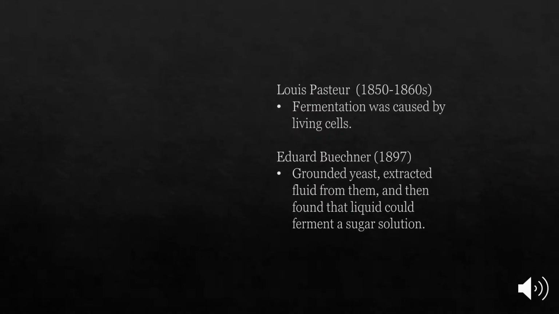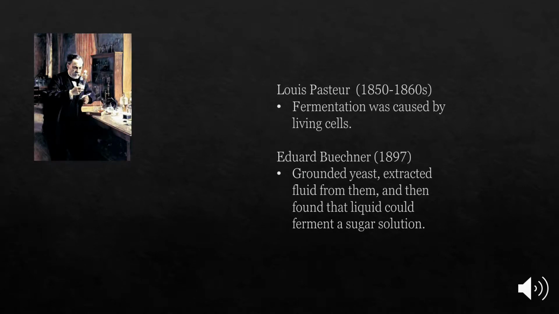Fermentation occurs naturally, so for many years, people would use fermentation to make products such as cheese, wine, bread, and beer without even understanding the biochemistry behind it. It wasn't until the late 1850s that a scientist by the name of Louis Pasteur became the first scientist to actually study fermentation. In his study, he was able to show that fermentation was caused by living cells. However, it wasn't until 1897 when a German chemist named Edward Bochner ground yeast, extracted fluid from them, and then found that liquid could ferment a sugar solution.